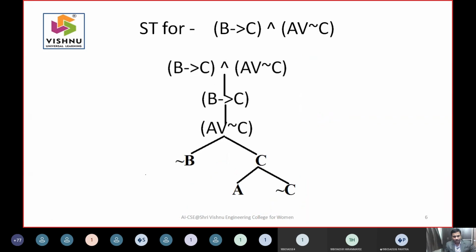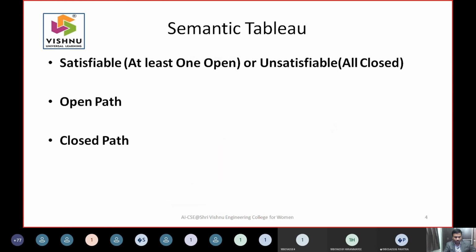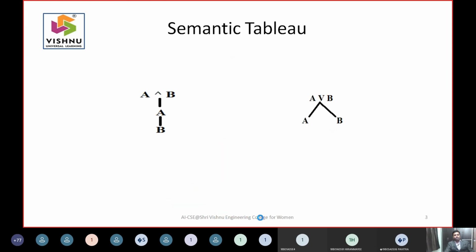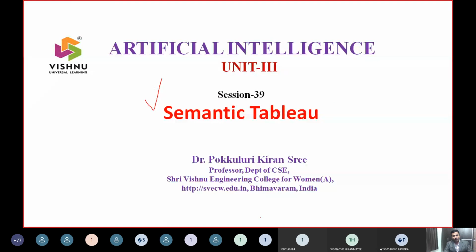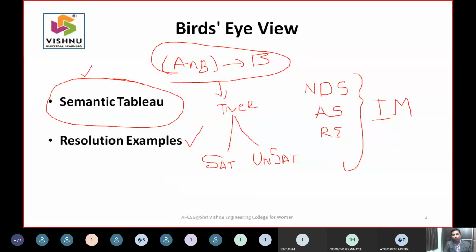If somewhere I have A and negation of A is not there, then it is satisfiable. If more than one open path is there, we can also say consistent. In some textbooks they say consistent. The interest of this class is very simple: how do you introduce the semantic tableau, and how do you have only two outputs? It is not an inference mechanism. It is a supplement to the inference mechanism.